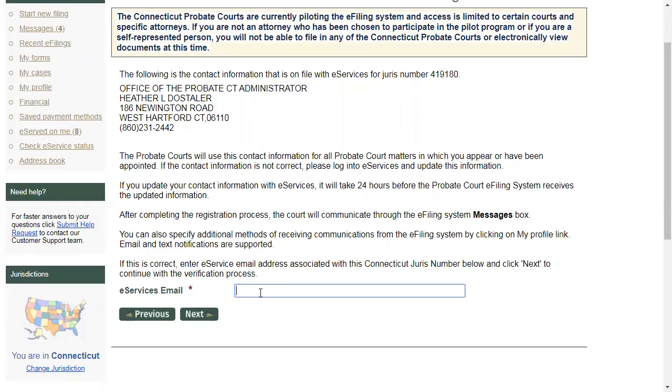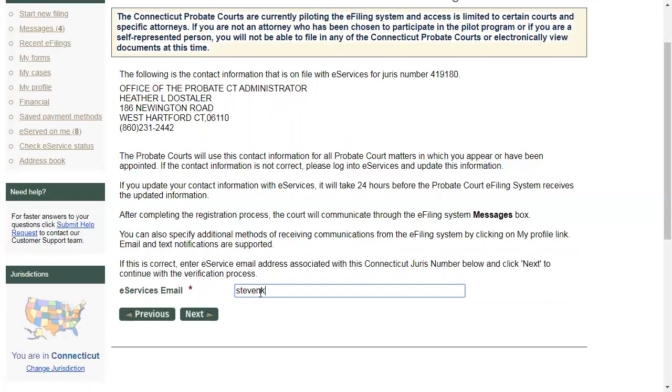My eServices email address, the email address that you have on file with eServices. That may or may not be the same email address you're using for TurboCourt. It's okay either way. You can use the same email address for TurboCourt that you're using for eServices. You can choose to use a different email address in TurboCourt than you're using for eServices. Either way is fine. But to verify you with eServices, we need to know the email address that you've got on file with them. Okay?